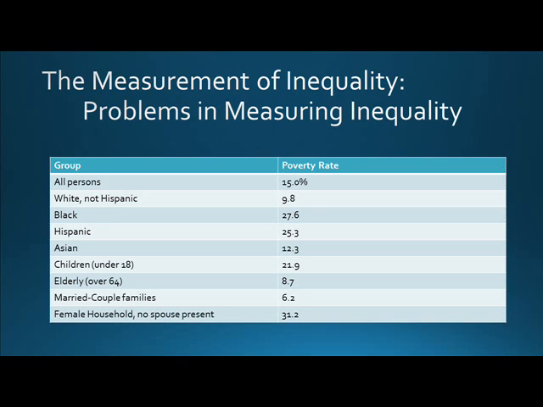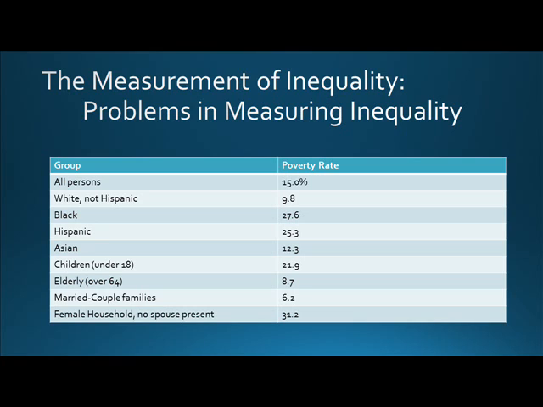The following table shows different groups and their respective poverty rates. All people in the United States have a 15% poverty rate. White, not Hispanic people have a 9.8% poverty rate. Blacks, a 27.6% poverty rate. Hispanics, 25.3%. Asians, 12.3%. Children that are under the age of 18, a 21.9% poverty rate. The elderly over age 64, an 8.7% poverty rate.